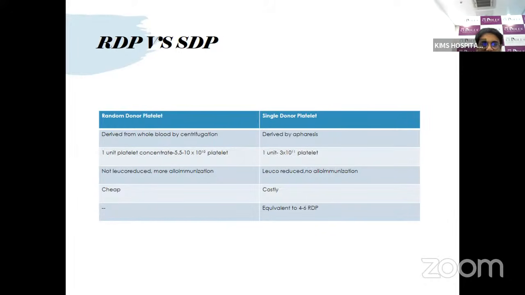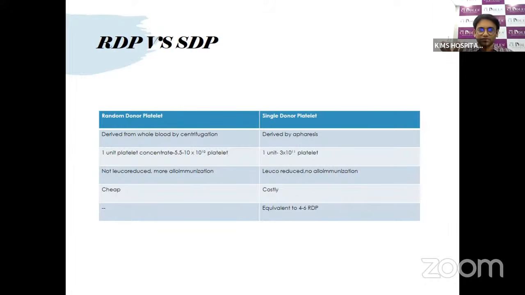The RDP is derived from whole blood by centrifugation of the blood. So in the case of random donor platelets, we take the whole blood and with centrifugation, 1 unit of platelets will rise by around 5 to 10 into 10 to the power of 10 platelets.